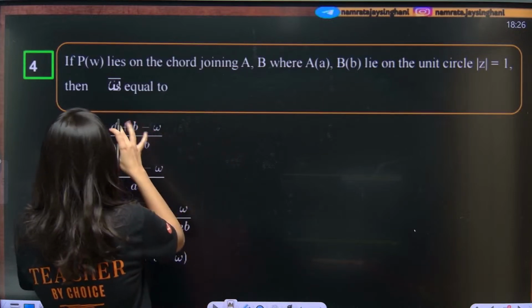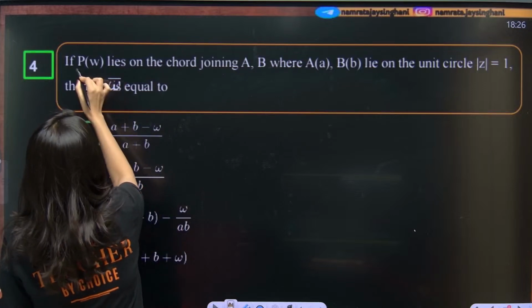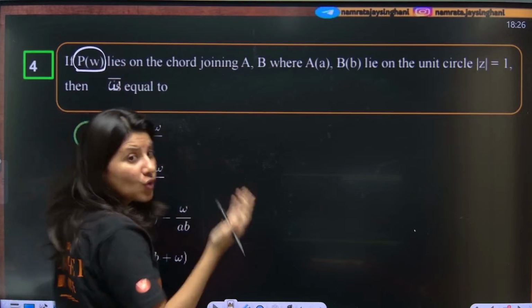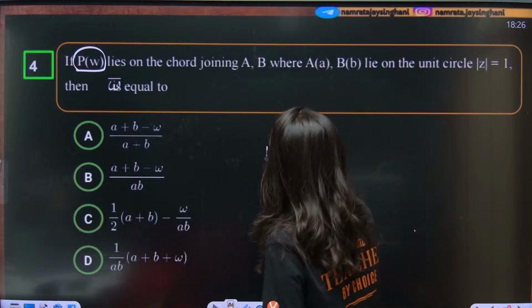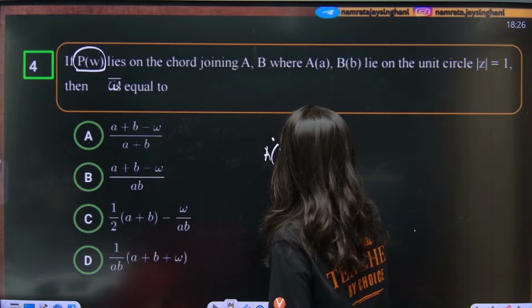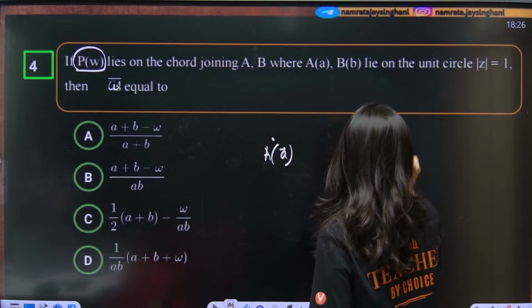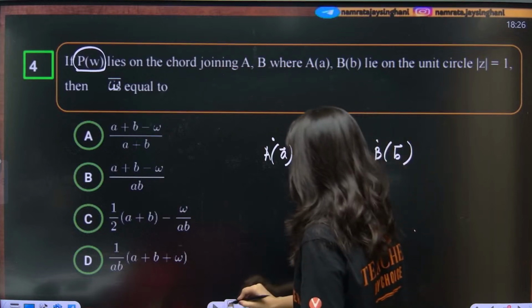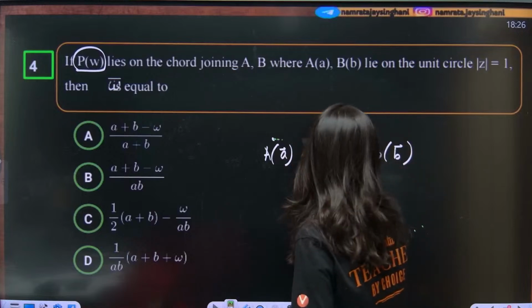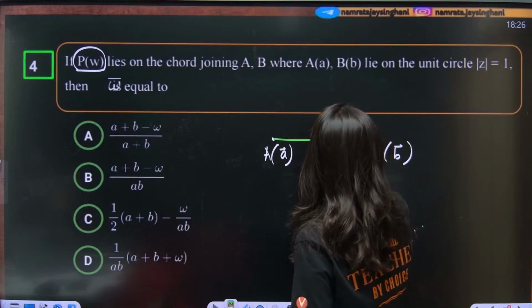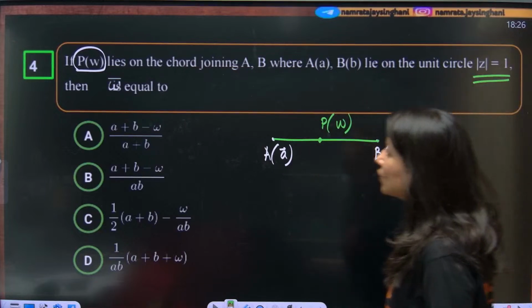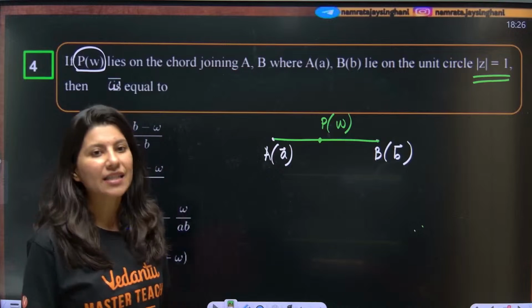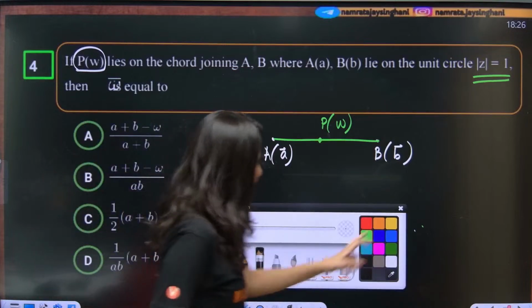Now see this question, PW. So point P, which is omega actually, omega lies on the chord joining A and B. So omega, that is point P, will lie on this line, and lies on the unit circle mod z equals 1. Then omega bar is equal to what?